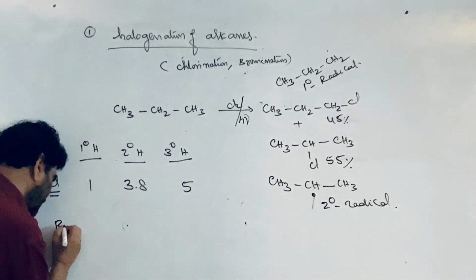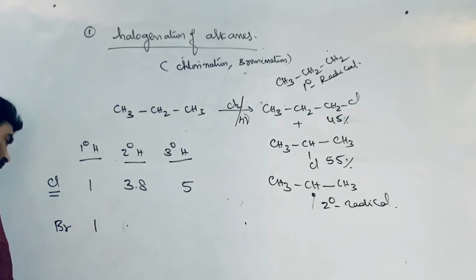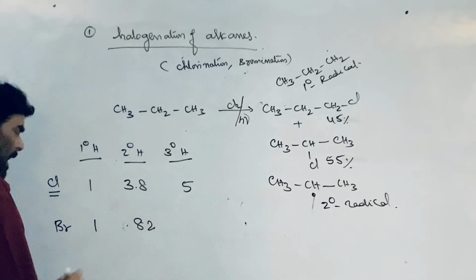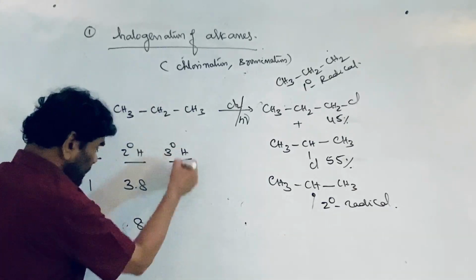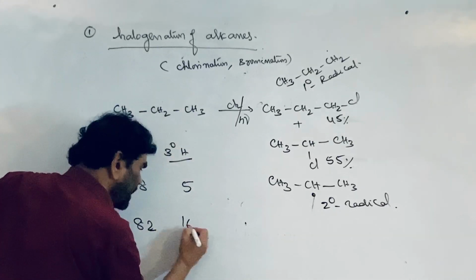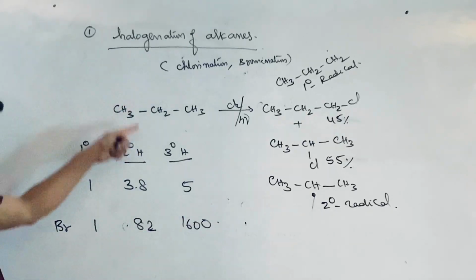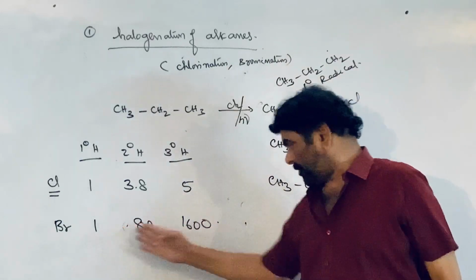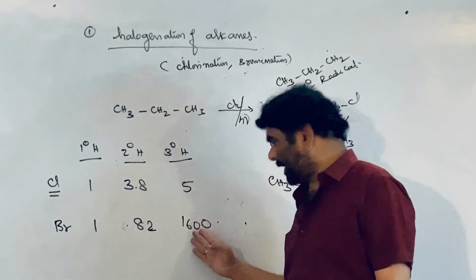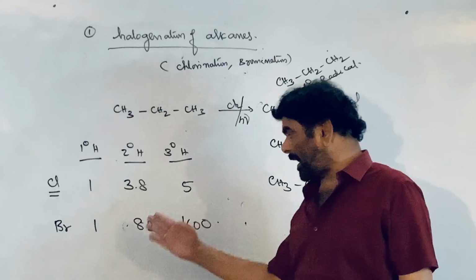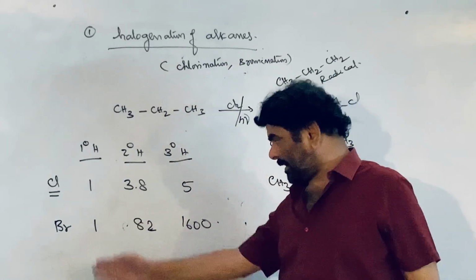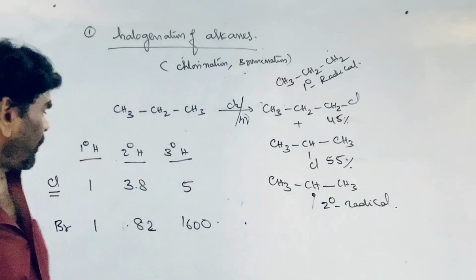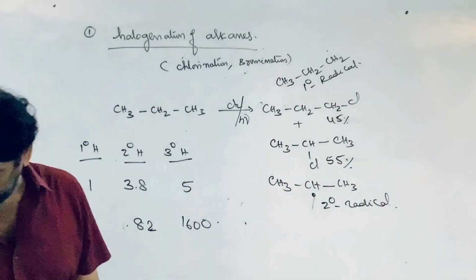And for bromination, the selectivity order is: if it is 1 for primary hydrogen, this is 82 times more reactive, and 3 degree hydrogen is 1600 times more reactive. So the rate of reaction through the 3 degree hydrogen is 1600 times more than that of primary hydrogen. Therefore this will be the major product.